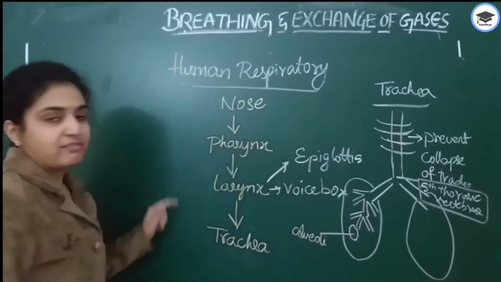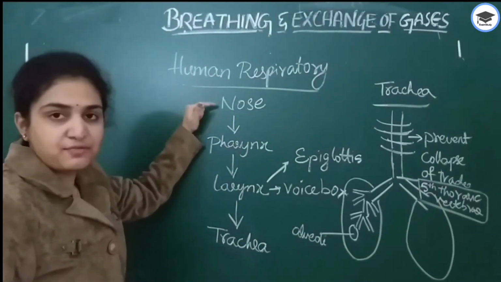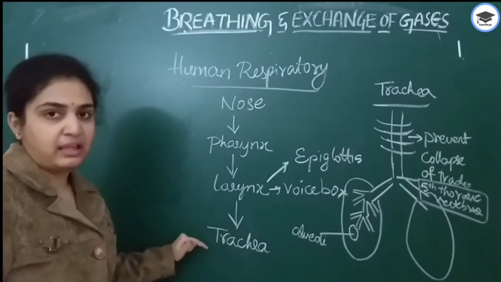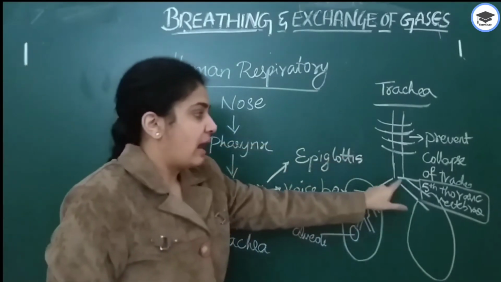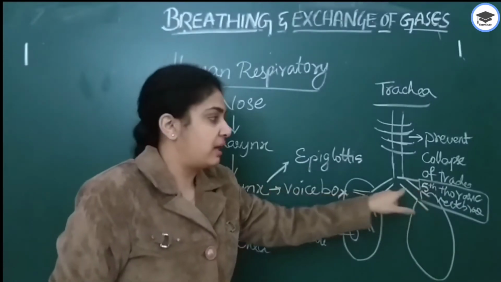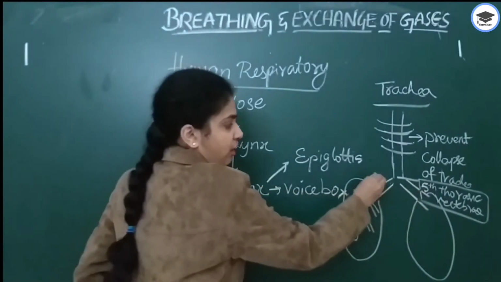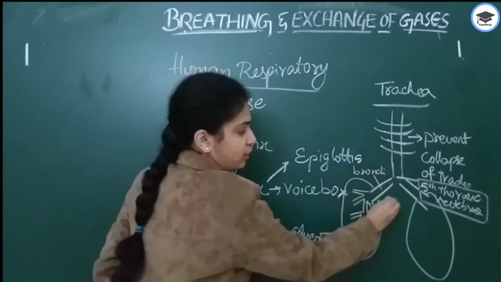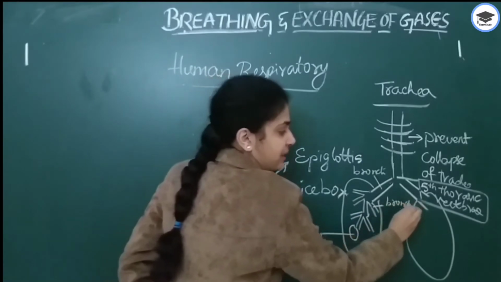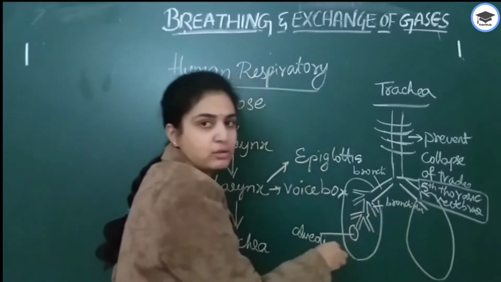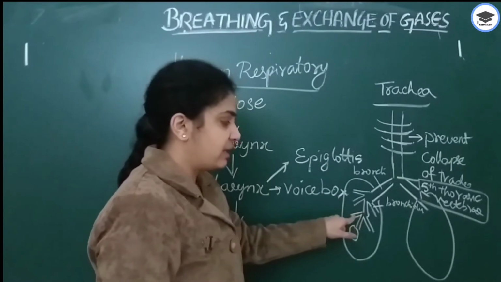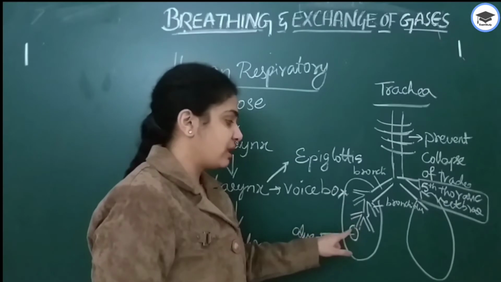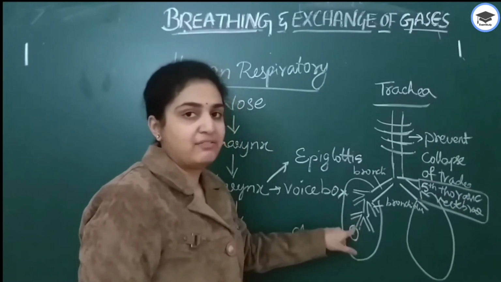So what have we learned? First, air enters from the nose into the pharynx, then into the larynx, then into the trachea. In the trachea, at the level of the 5th thoracic vertebrae, it is divided into bronchi. These bronchi are in turn divided into bronchioles, primary and tertiary bronchioles. Finally, they end up in vascularized bag-like structures called alveoli.